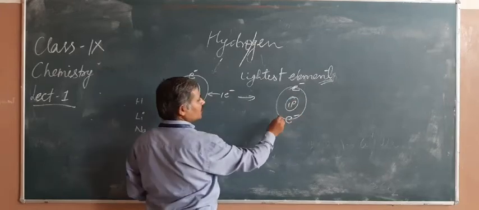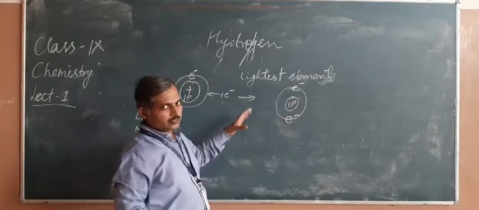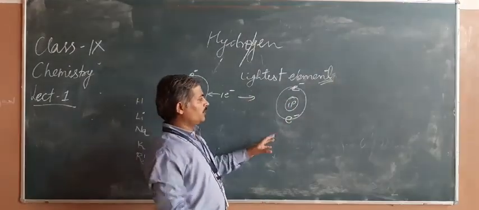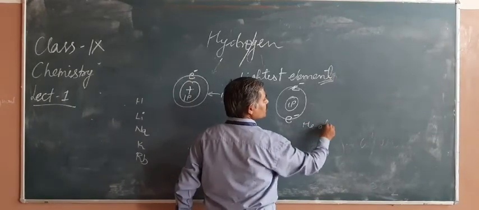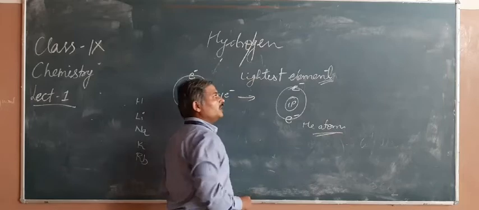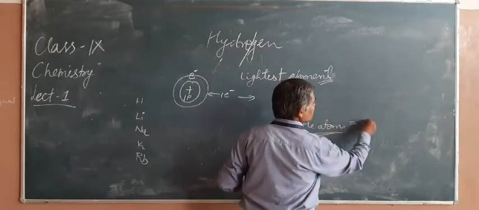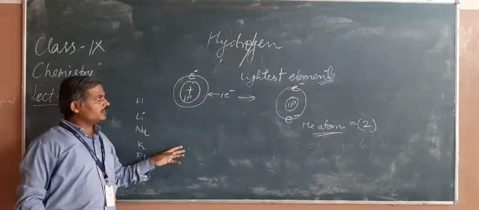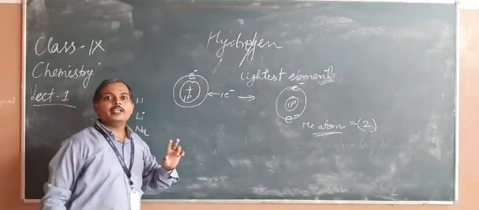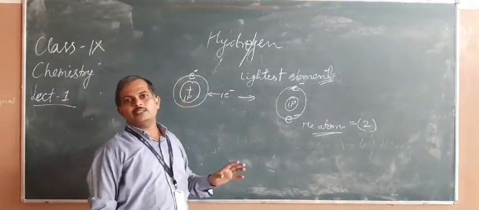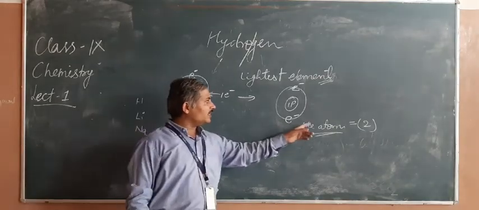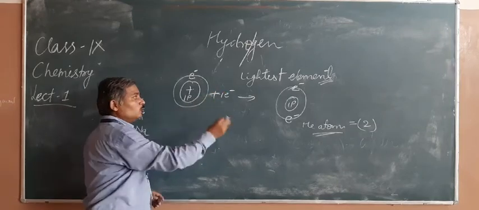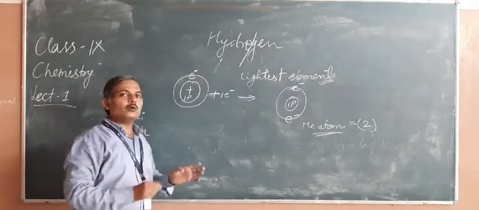while containing one proton in the center, but it acts like helium in the electronic configuration. It resembles helium atoms, being similar in electronic configuration. And this one is the proton. Now here is the question: what are those properties? Due to this reason, hydrogen is ready to gain an electron as well as ready to lose an electron.